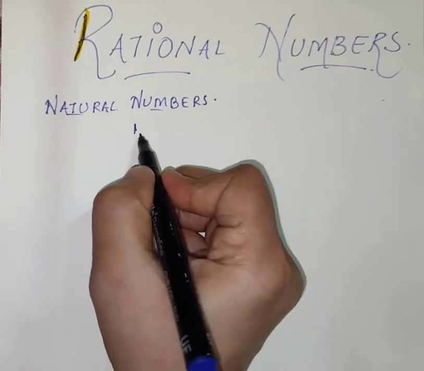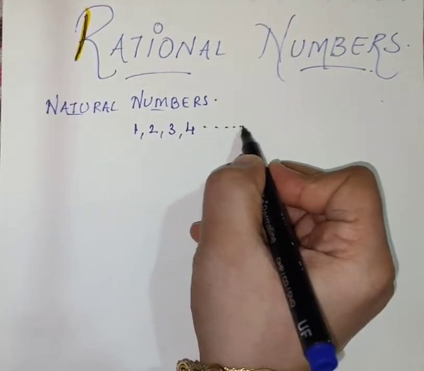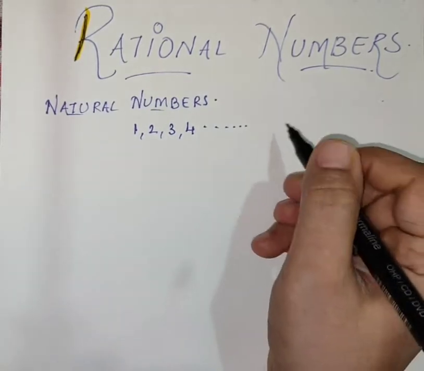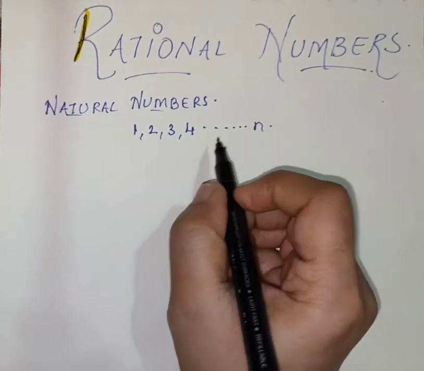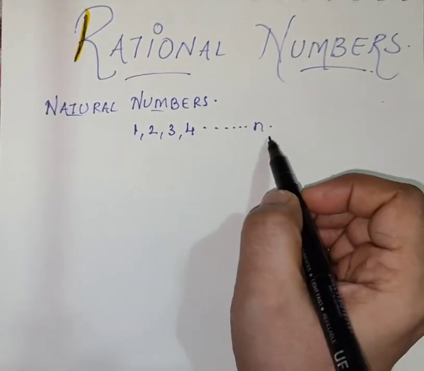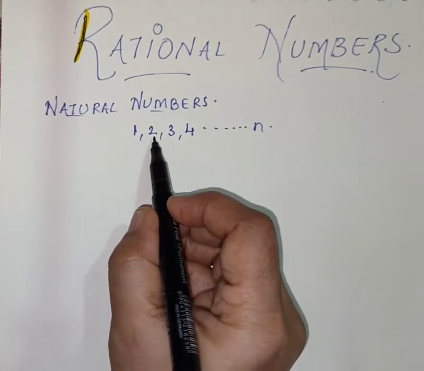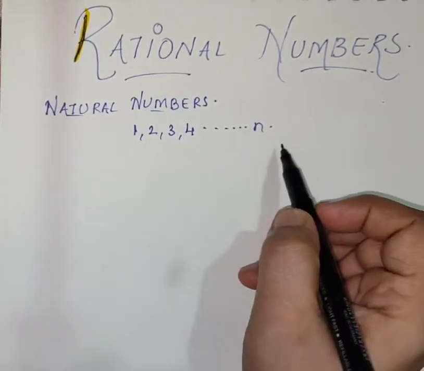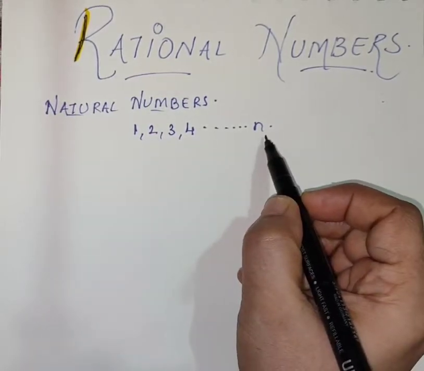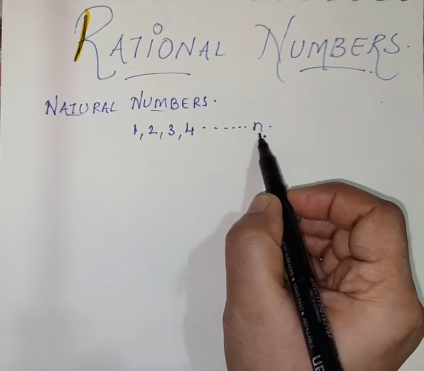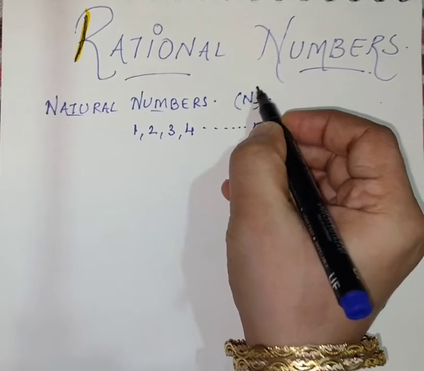It starts from 1, 2, 3, 4, and since it is infinite, we can write n at the end, because there is no ending. It includes all positive numbers from 1. Since it is infinite, here we are writing n, and it is denoted by capital N.